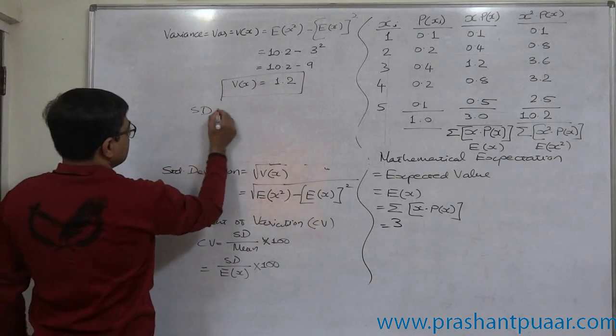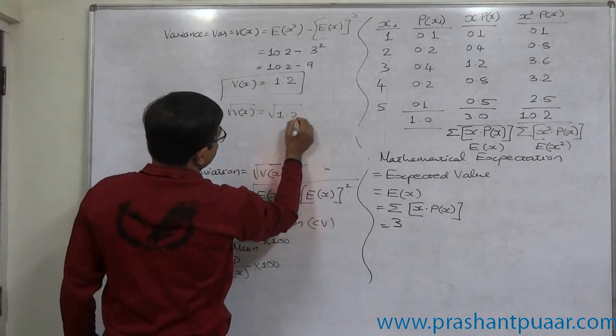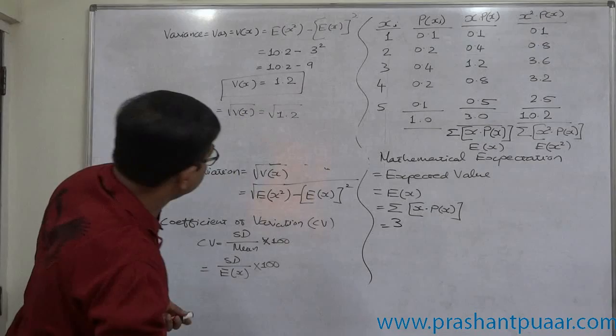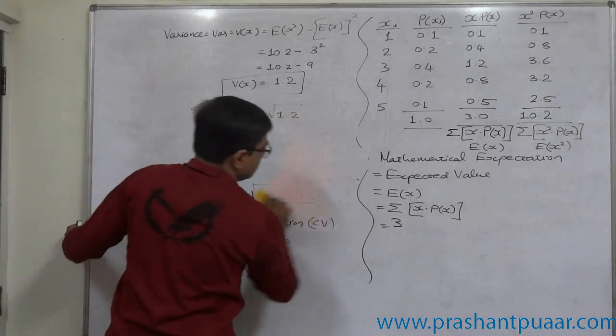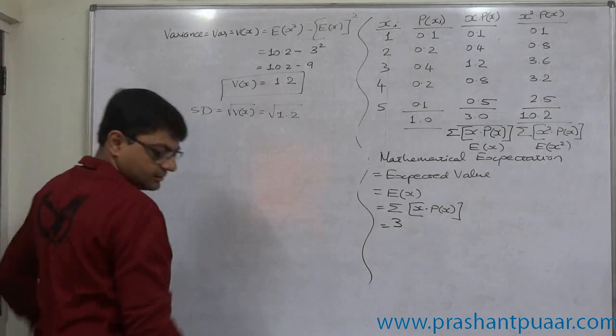Now standard deviation, the square root of variance, that is the square root of 1.2, something less than 1.1. It will be around 1.09.